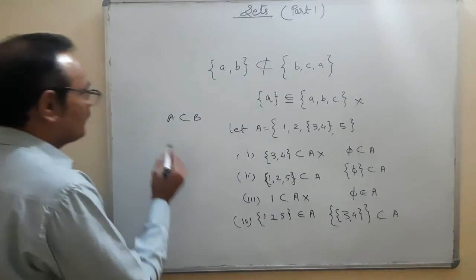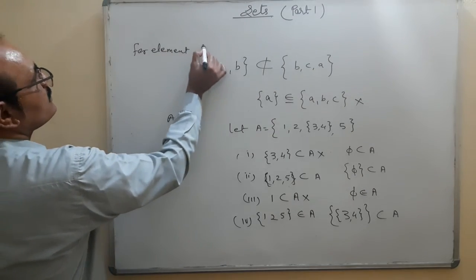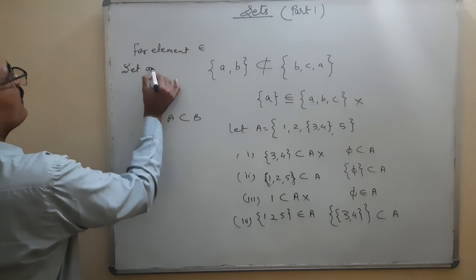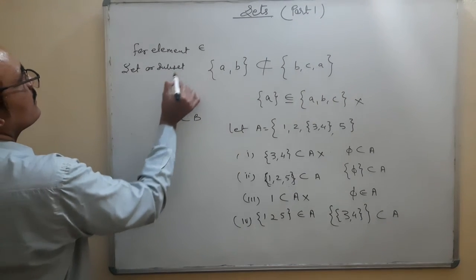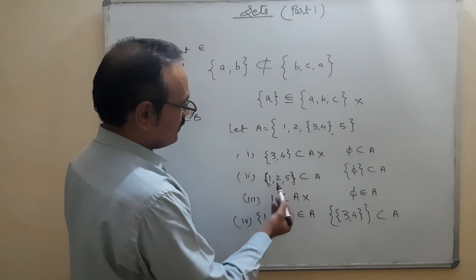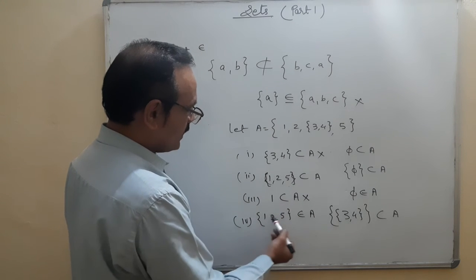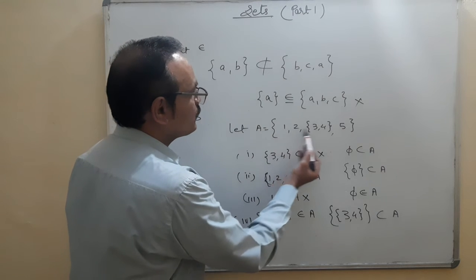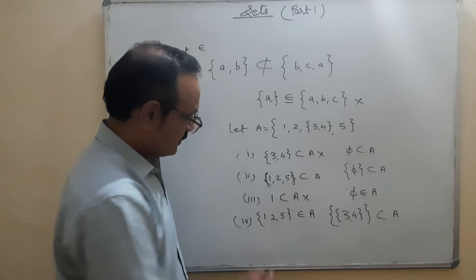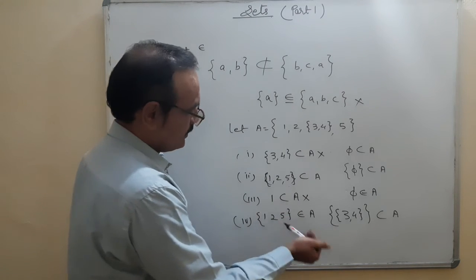You remember, for an element the term belongs is used. For a set or subset, the subset symbol is used. Okay, 1 belongs to {1, 2, 5}, it's true. {1, 2, 5} belongs to A. What is this? {1, 2, 5} is a subset. For a subset we cannot write belongs to A. It is not true.